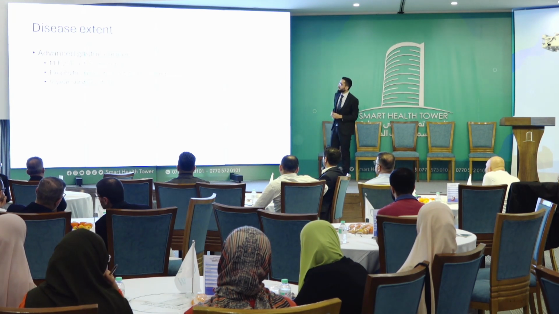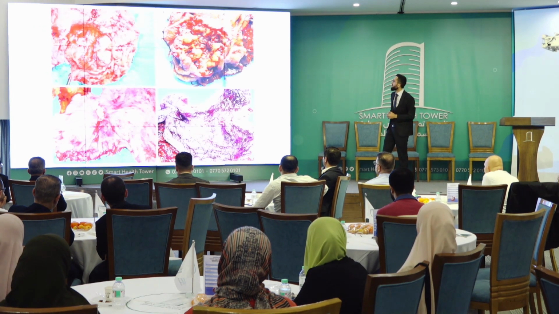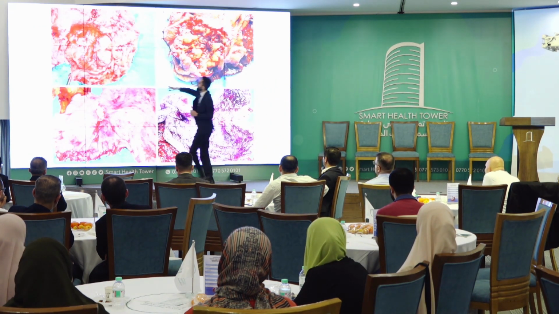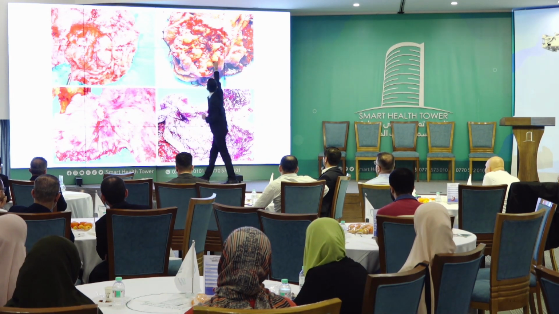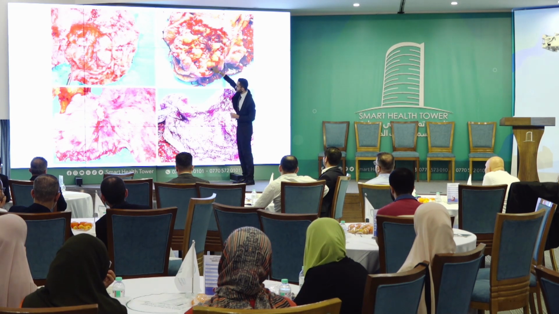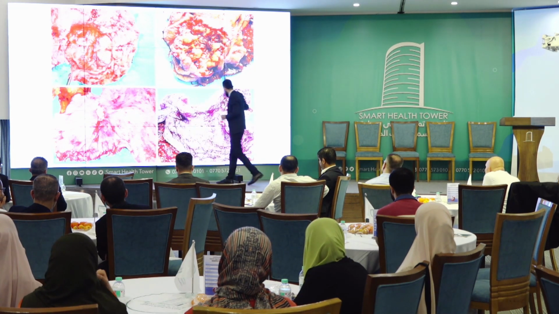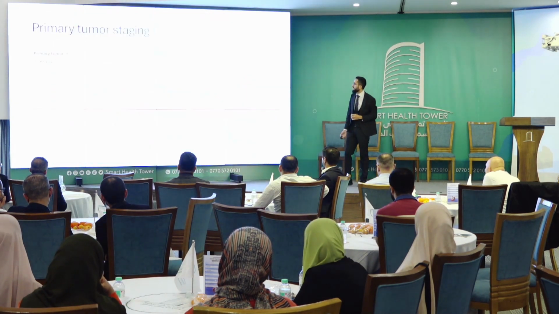As for advanced gastric cancer, it has a much worse survival. It's a 5-year survival of about 20%. These are various examples in the Borrmann classification. So this is the polypoid lesion. This is a fungating ulcerated lesion with a well-defined margin. This is an ulcer with an ill-defined margin here. And this is diffuse infiltration throughout the gastric wall, which is known as linitis plastica.